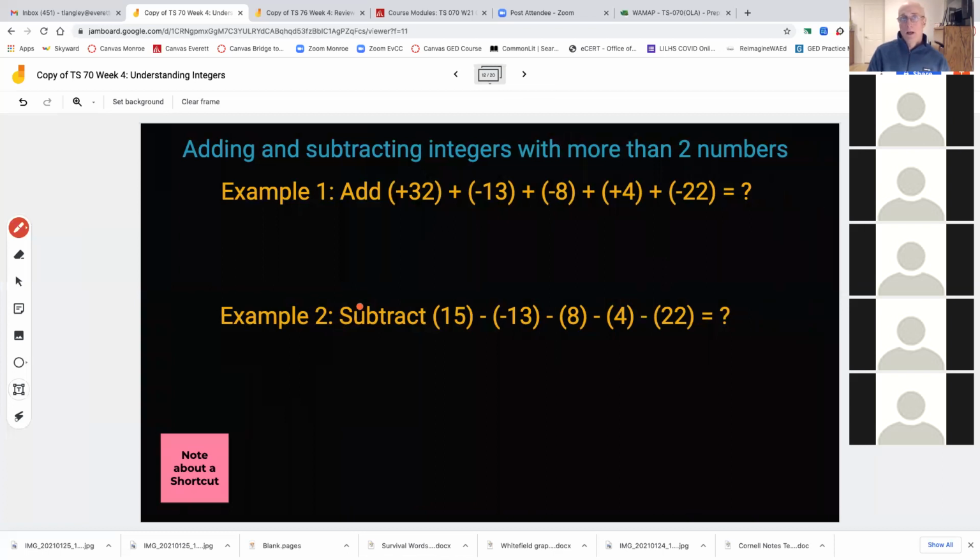All right, now this has to do with what you do when you have more than two numbers.